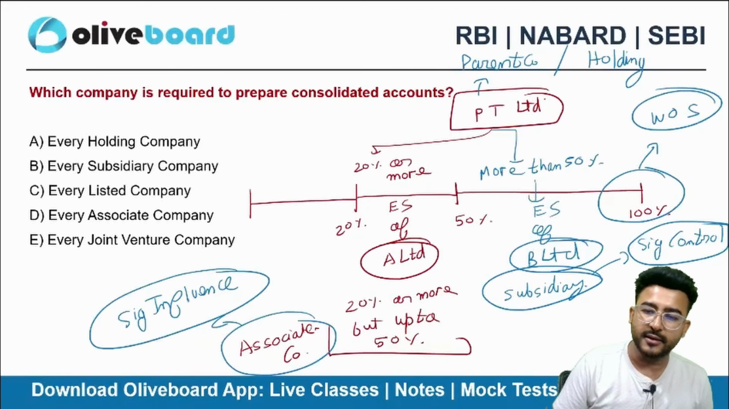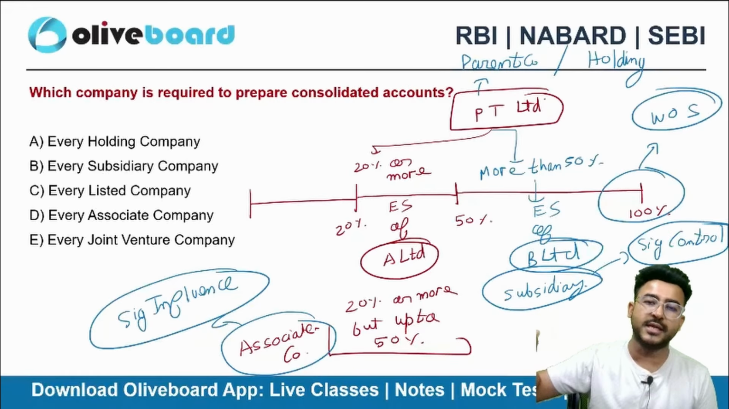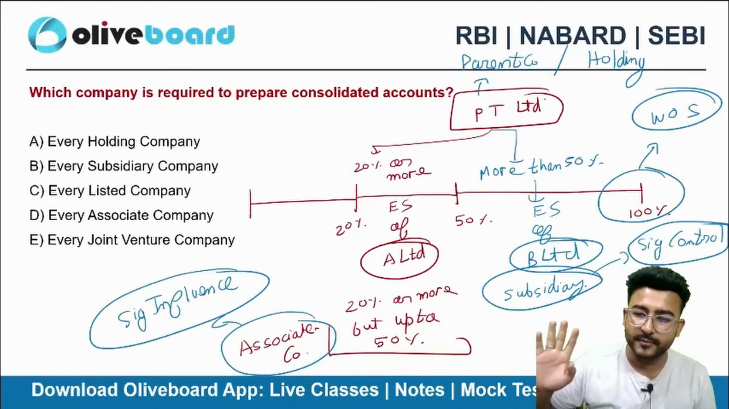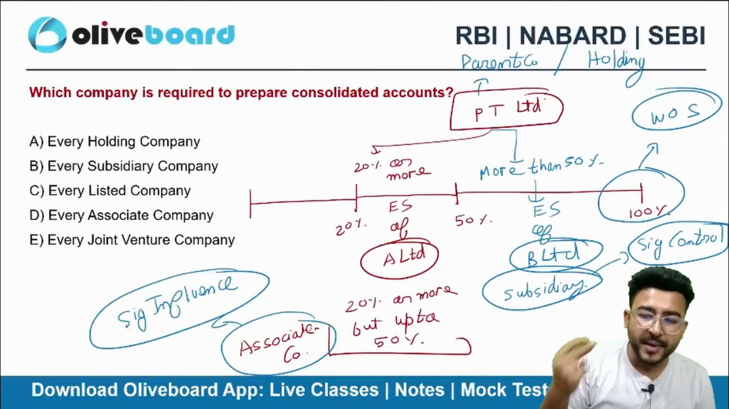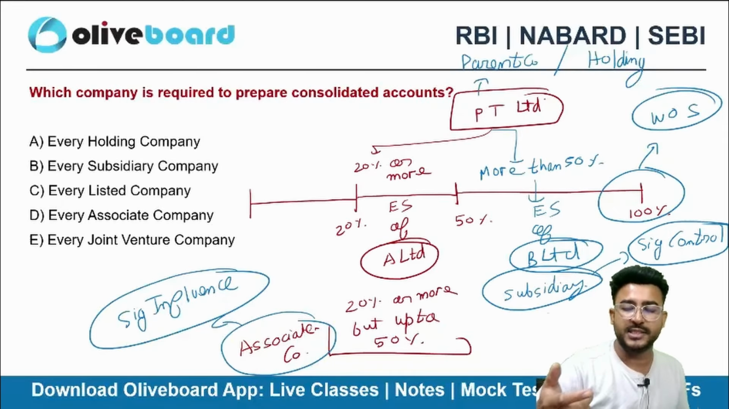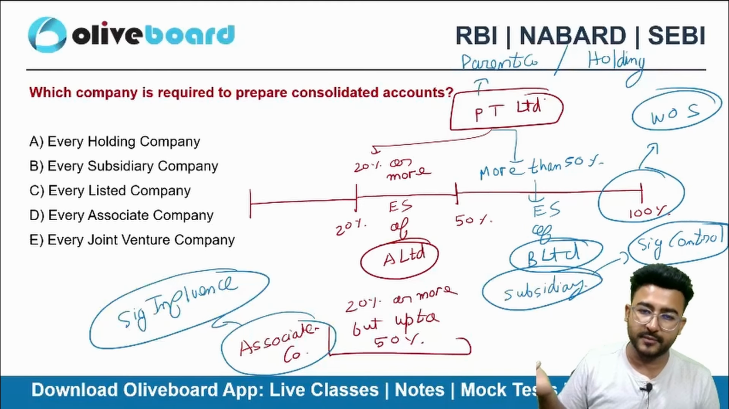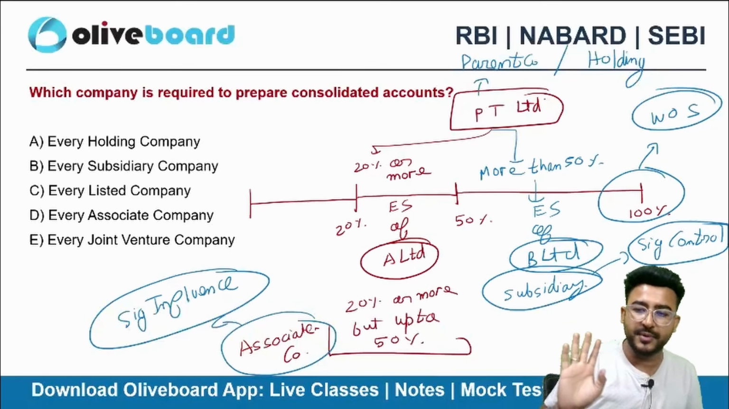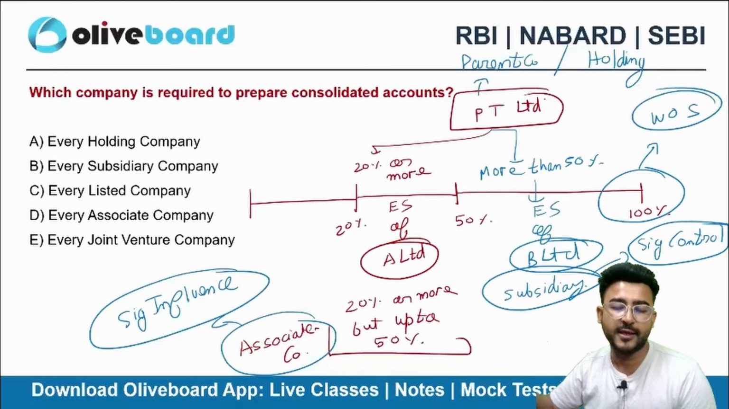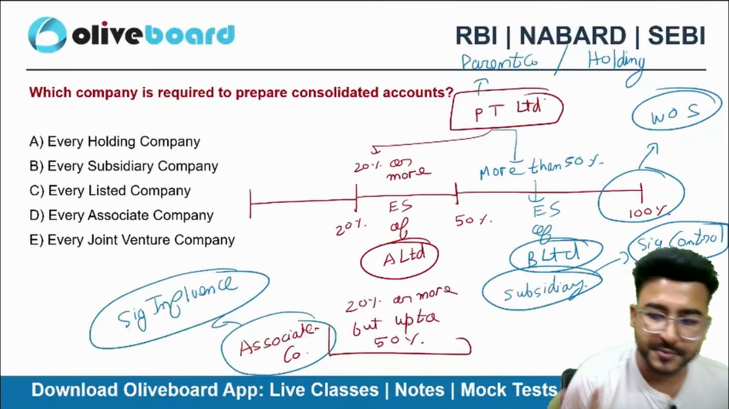So can I say that if I own 20% or more than 20% of a company, but up to 50%, that will be my associate company. The moment I start owning more than 50%, that is my subsidiary, not associate. 20 or more than 20, up to 50, associate company. More than 50, subsidiary company. 100%, wholly owned subsidiary company.